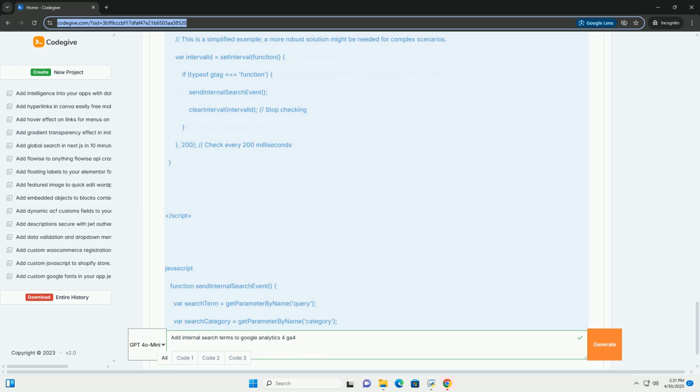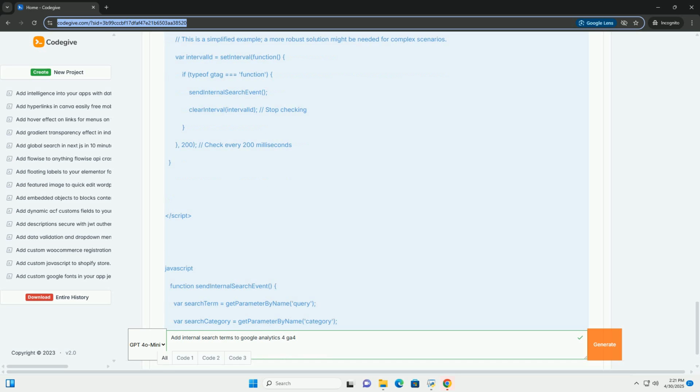Why track internal search? Understand user intent. Internal search queries reveal what information users are actively seeking on your site. This helps you identify gaps in content, unmet needs, and areas for improvement. Optimize content. Identify frequently searched terms related to specific products or services. If users are consistently searching for a particular topic, it might indicate a need for dedicated content or better organization.